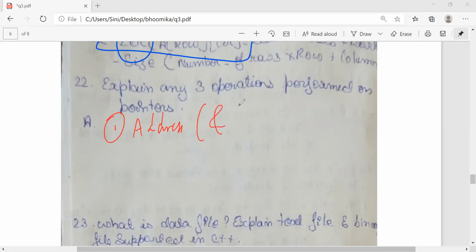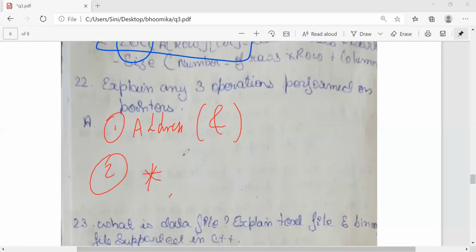Address, which means the ampersand symbol. Correct? Second thing, this star. So what is the purpose of this star symbol?